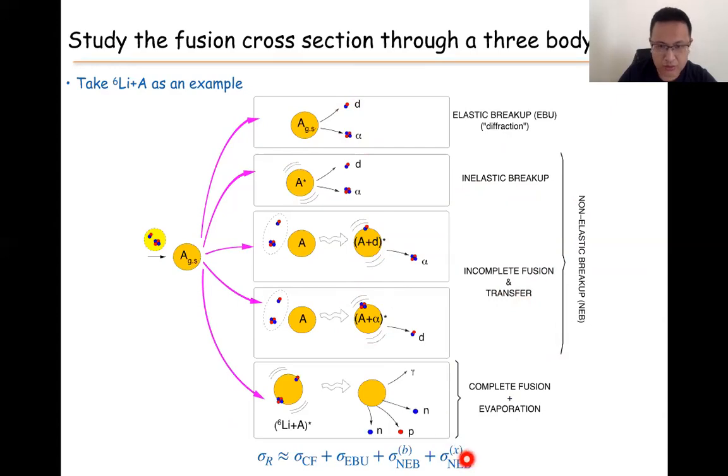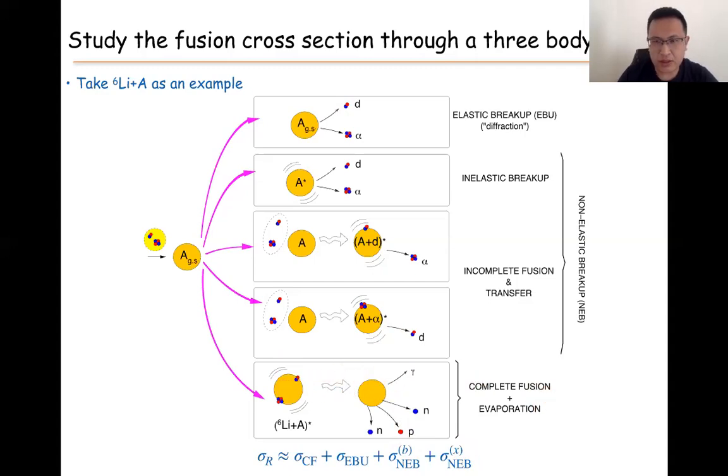One part is the B particle is absorbed by the target. The other is the X particle is absorbed by the target. In this case, it's a deuteron absorbed by the target or the alpha absorbed by the target. In addition, there is the fusion cross-section, where the lithium-6 is totally absorbed by the target, followed by some different decay.